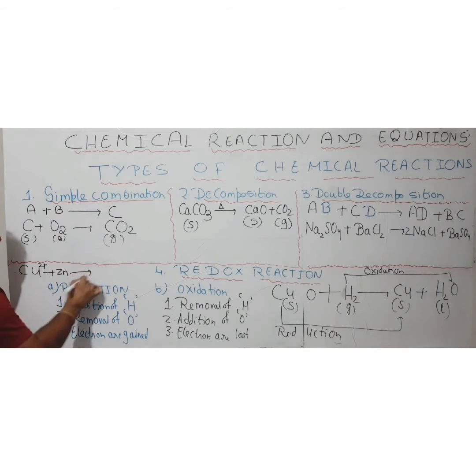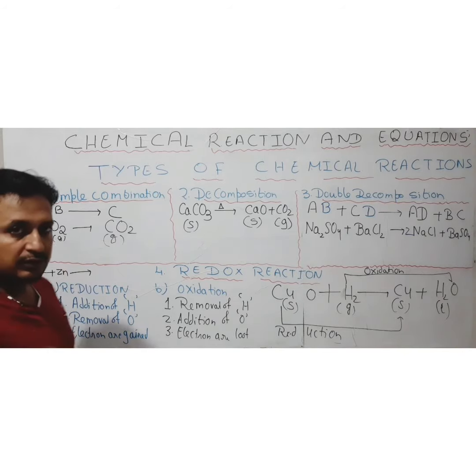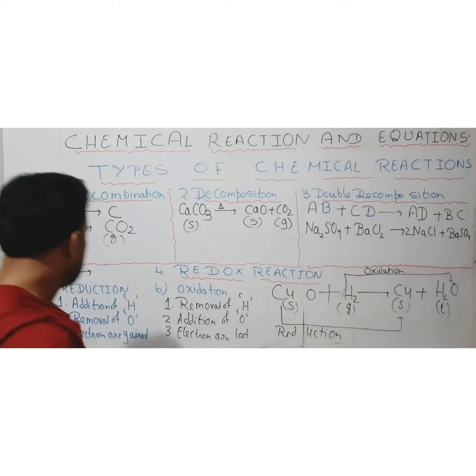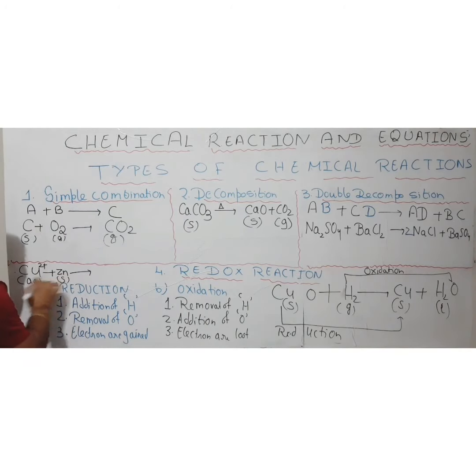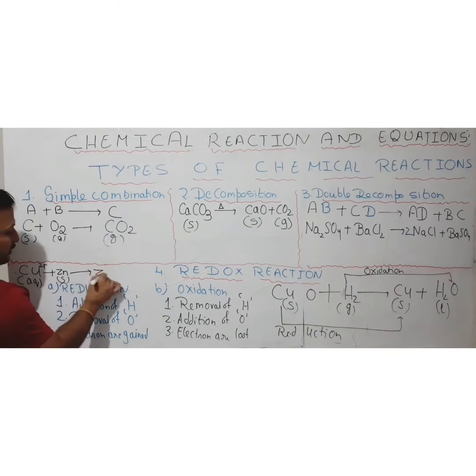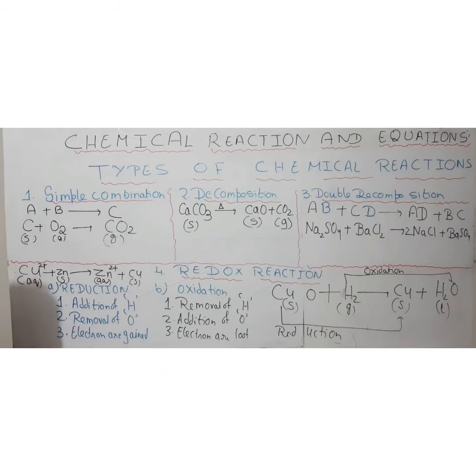Zinc is reacting with the copper 2 plus ions. Ions usually exist in the aqueous state. Aqueous state means mixture with water. And zinc is in solid state. After the reaction, zinc is having 2 positive charge and copper is not having any charge. So zinc will be existing in the aqueous state and copper will be existing in the solid state.